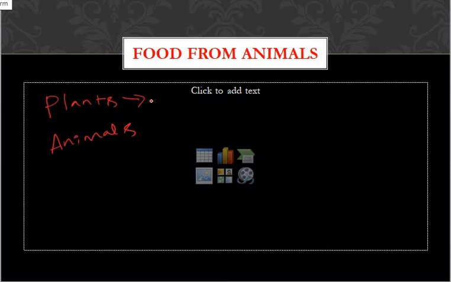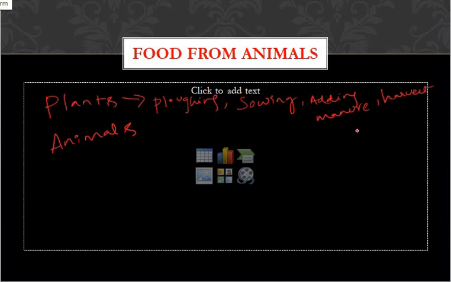Sowing. Then what will you do? Then you will add manure, right? Adding manure. Then what else will you do? You will harvest the crop. Then you will store the grains, and so on. The process goes on. Till now we have discussed about one source of food, that is plants.